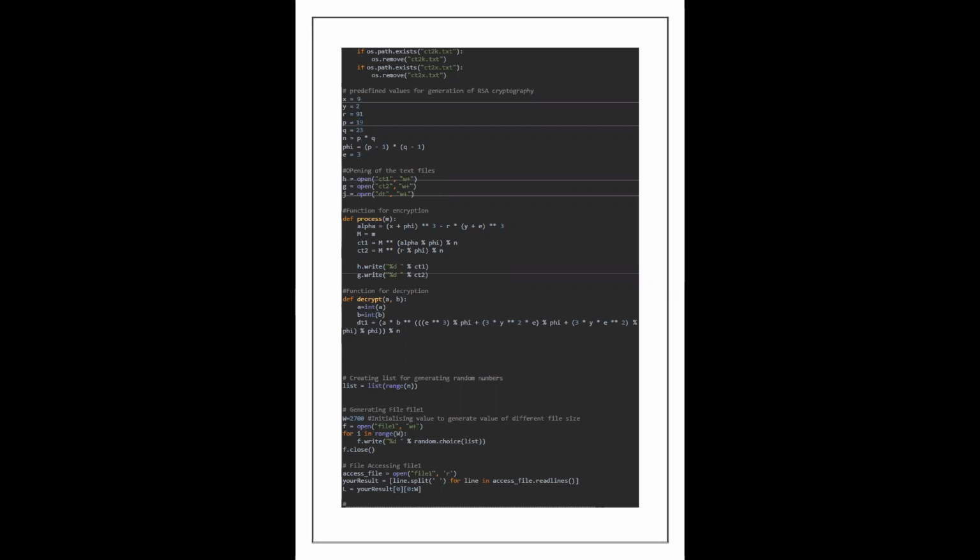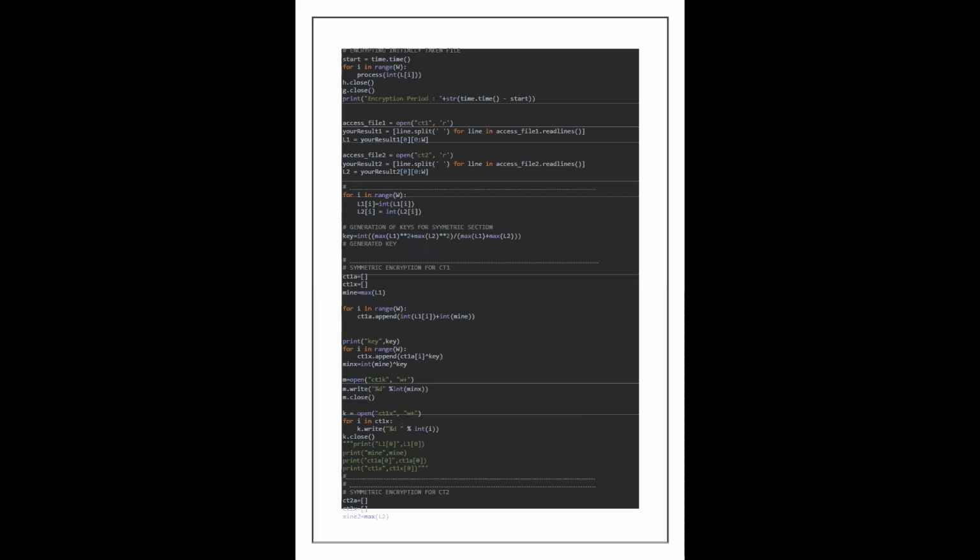We have made a function open in which we have given the input files, and we have given it the variables h, g and j. There is also a function called process. Basically this is the main formula from the Diophantine equation, according to which the files CT1 and CT2 will get encrypted. After that comes the decryption operation. Can you move down, Aditya? Yes, this is the next thing.